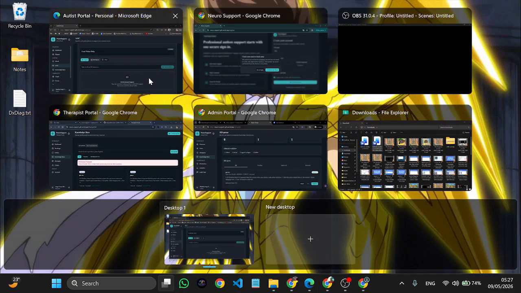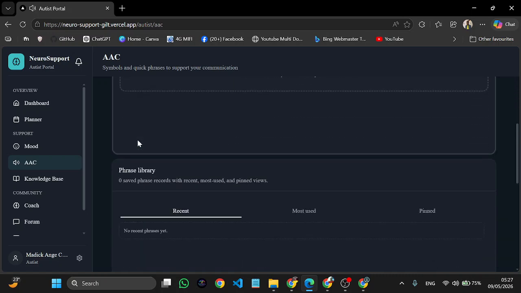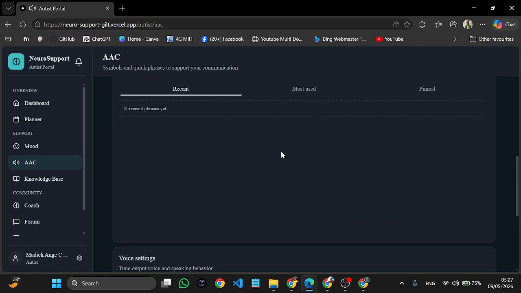If you don't find what you need in the symbols, you can use your keyboard to add some text. What it does is speak out the words, like food, water, help, if you're kind of shy or you don't feel like speaking.